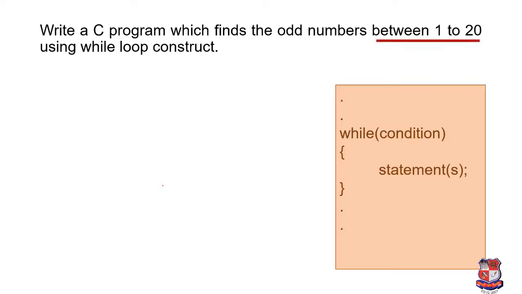Over here, firstly, they are giving us a range, and that range is between 1 to 20. So that means we have to initialize the value from 1, and we have to move up to 20. So the range given to us is 1 to 20, and i equals 1. We are initializing the value because the value is starting from 1.